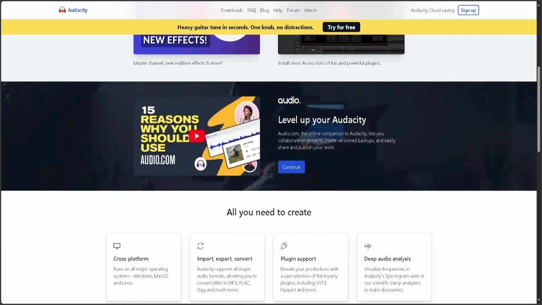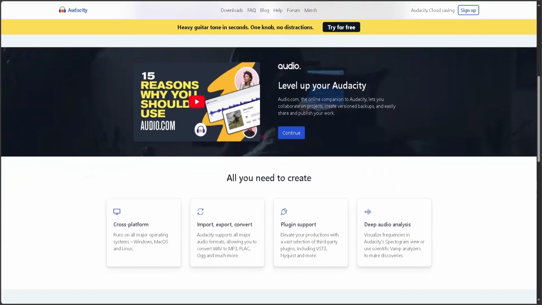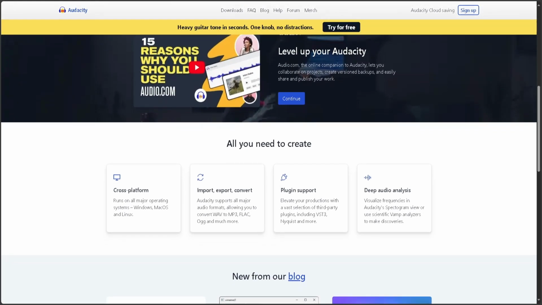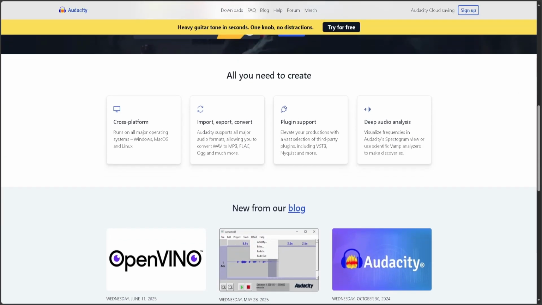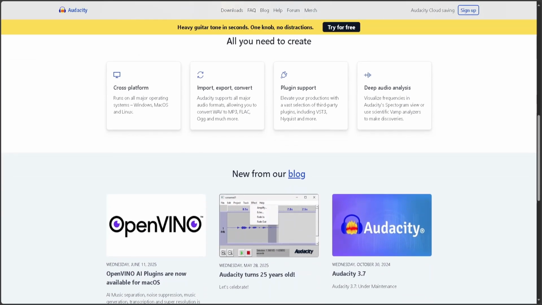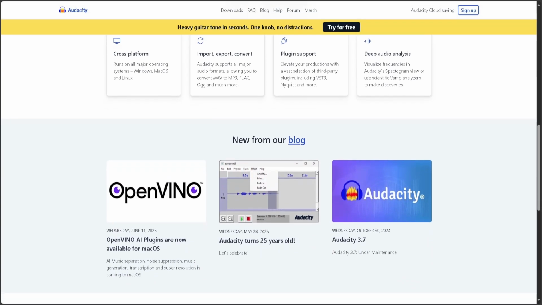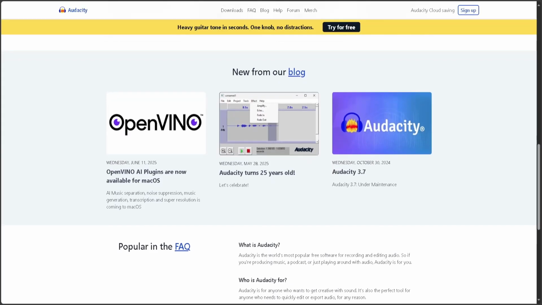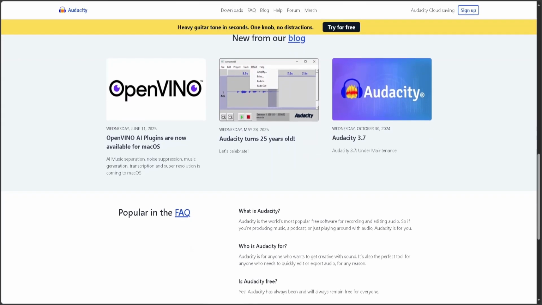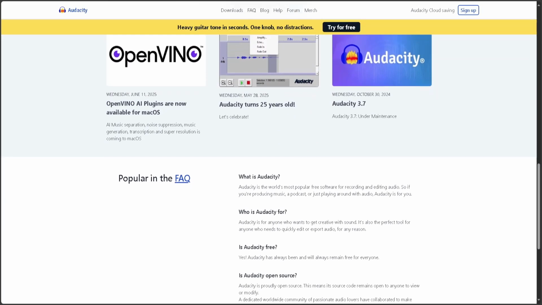Audacity is free, open source, and beginner friendly. It's great for recording, trimming, and applying basic effects. It works across Windows, Mac, and Linux, making it accessible to anyone starting out. However, it lacks multi-track depth, automation, and advanced mixing tools.